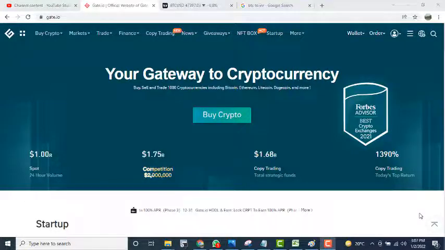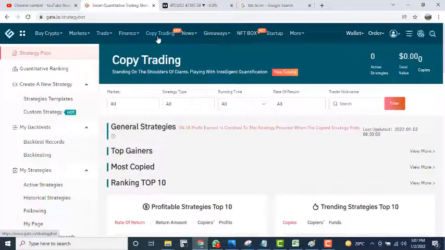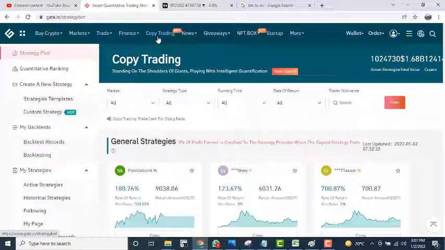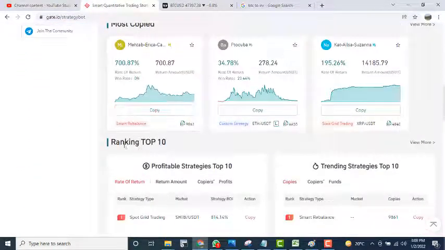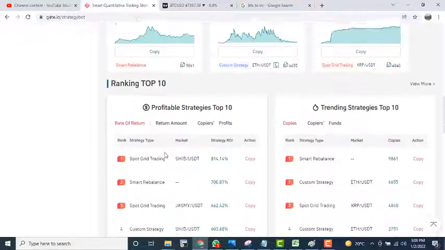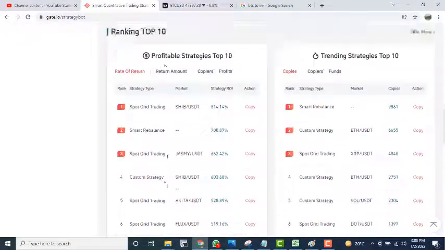First of all, you have to log in to your Gate.io account using username and password. After logging in, you can see some options shown here. Then you just have to click on copy trading. After clicking on copy trading, a page will open where some strategies will be shown. You can see general strategies, then top gainers, most copied, and ranking top 10 copy tradings. You can copy each and everything.